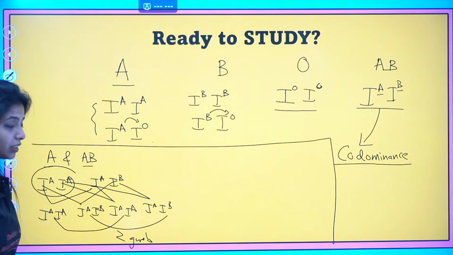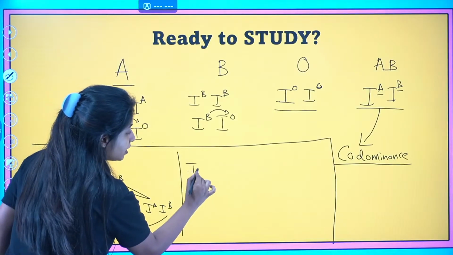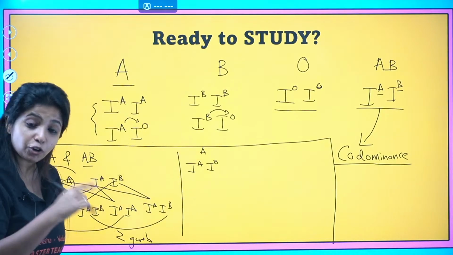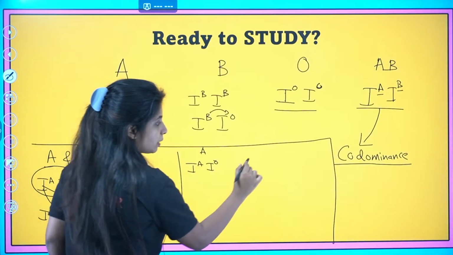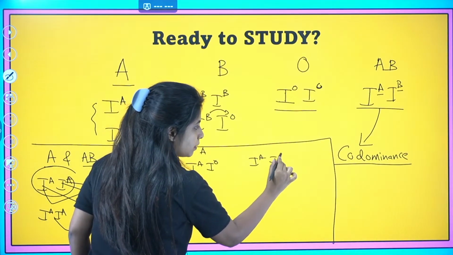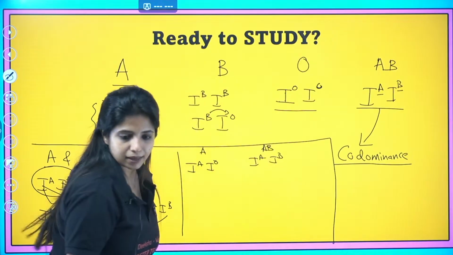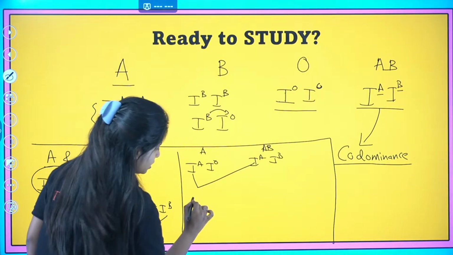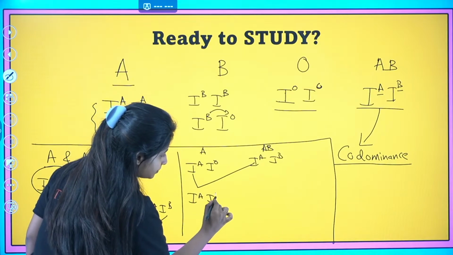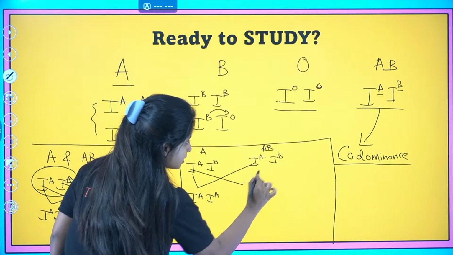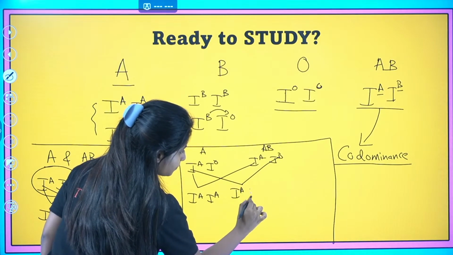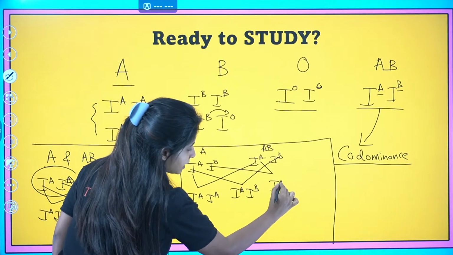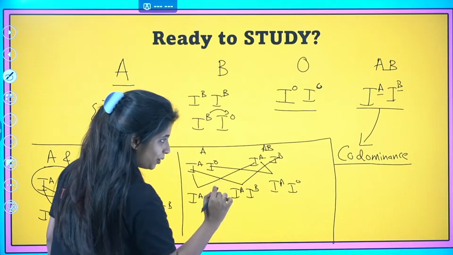No, I have to consider the other scenario where a person can have IA IO. This is also an A blood group, right? And I have to talk about maximum genotypes. So this is also A blood group, and IA IB remains the same for AB blood group. Now I'm going to cross it and check. When this and this cross, I get IA IA. First one. When this crosses, I get IA IB. Second one. When I cross this and this, I get IA and IO. Third one, a different genotype.